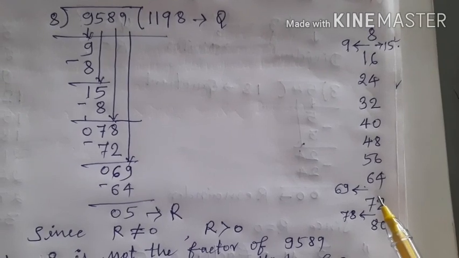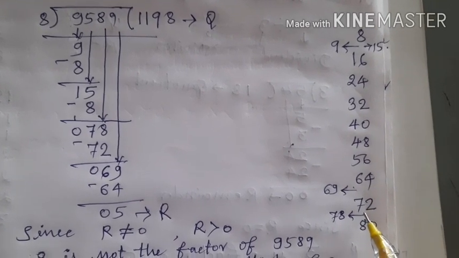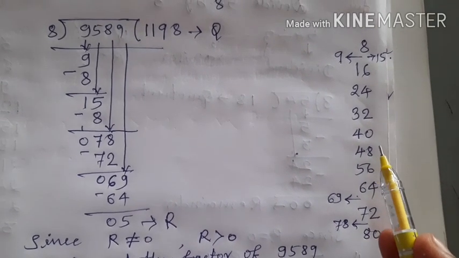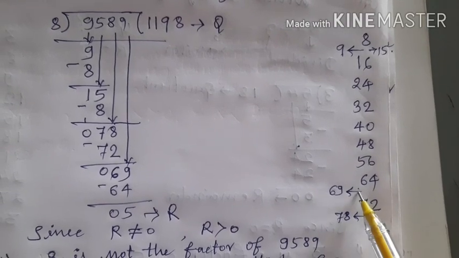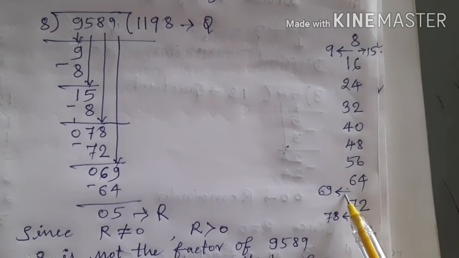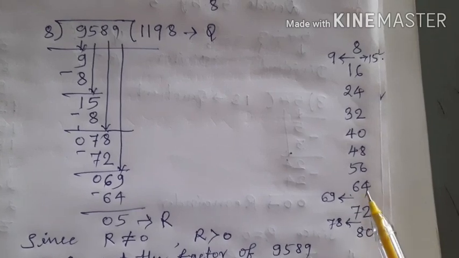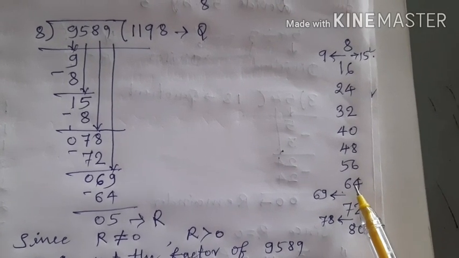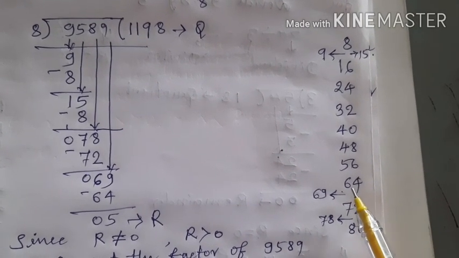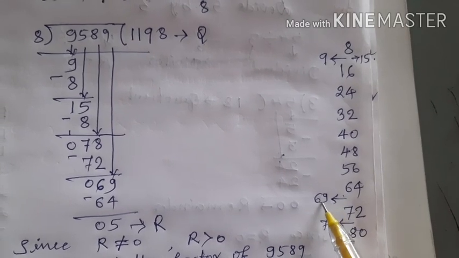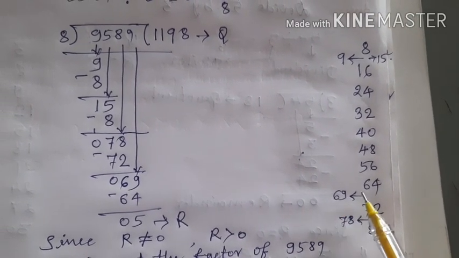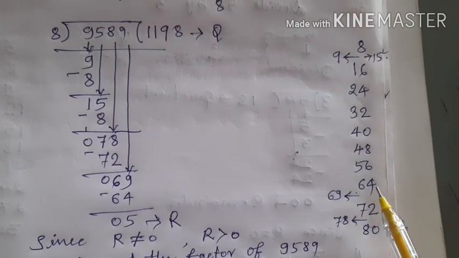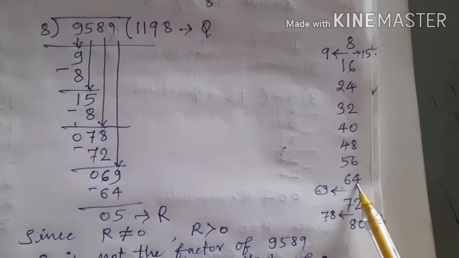But it comes after 64 and before 72 in the table of 8. Therefore, I have written 69 here, which is before 72 and after 64. But which number should I take? The number previous to 69. The number previous to 69 is 64. Therefore, I should take 64 for the division here.